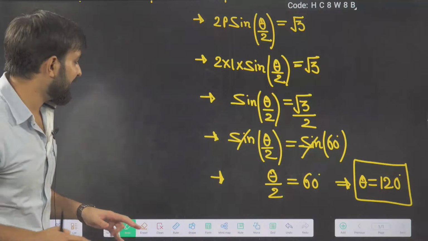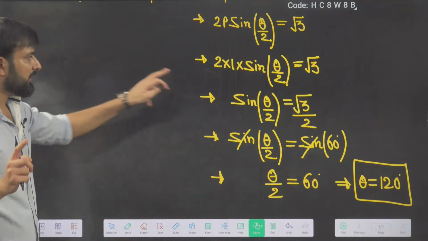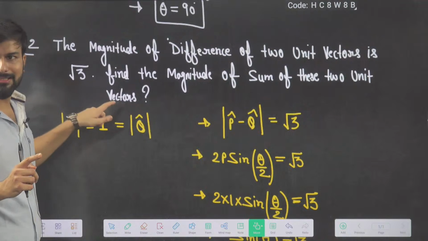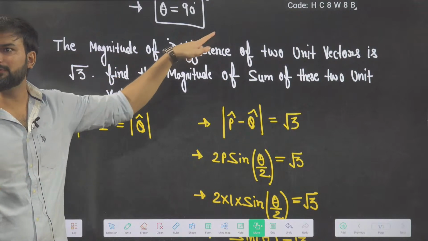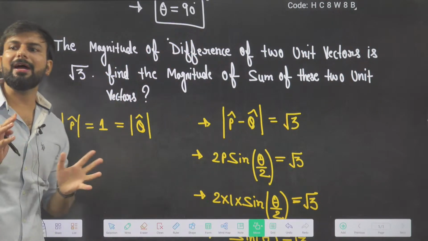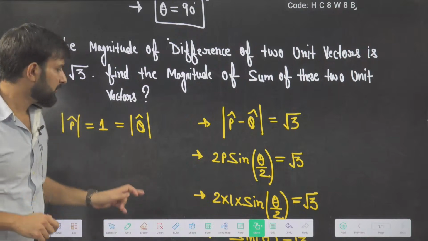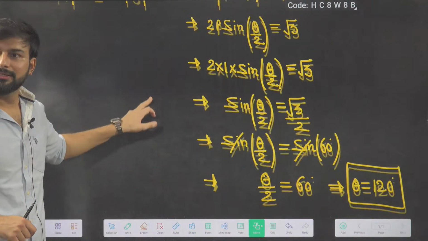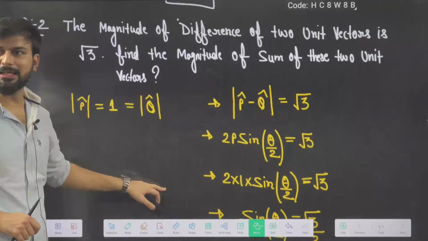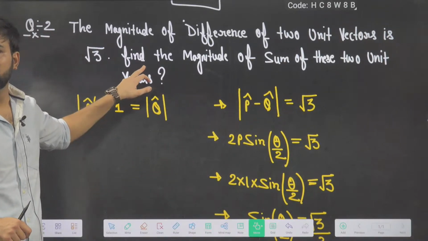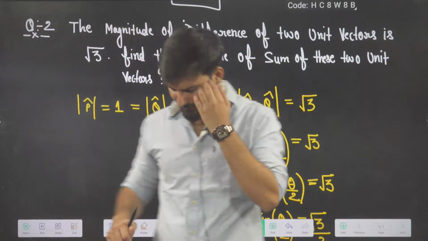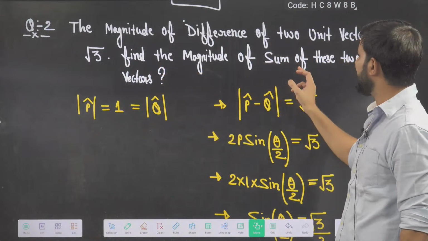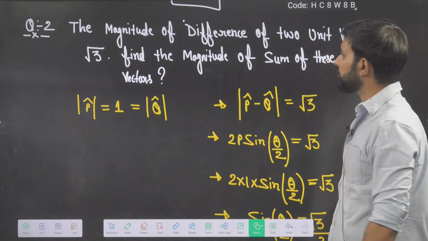So sometimes they can ask very simple questions also. This is not the complete question. I could have asked in this question: the magnitude of the difference of two unit vectors is root 3, find the angle between them. This is one question done. But now the second portion of the question asks to find the magnitude. What you have to do, beta, is find the magnitude of the sum of these two unit vectors.